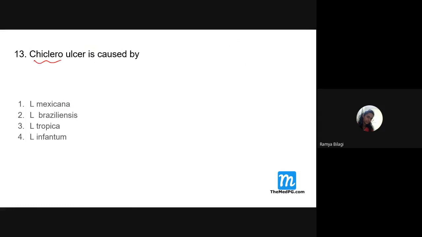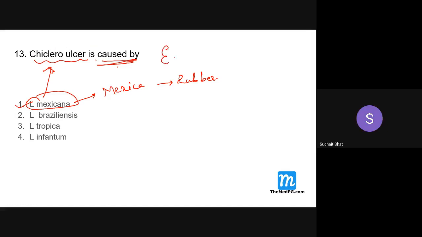Next, Chiclero ulcer is caused by. Mexicana. Excellent answer. Chiclero ulcer is caused by what? Mexicana. Where do we see this? In Mexico, rubber plantation workers. So if the patient says that I am working in a rubber plantation, chicle plant, or in a chiclet manufacturing factory, then maybe it is a chiclero. So which part of the body is affected in chiclero ulcer? Face. Extremities. Yes, it is a cutaneous leishmaniasis. And Braziliensis is which one?